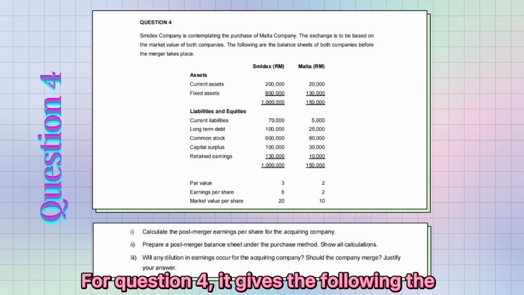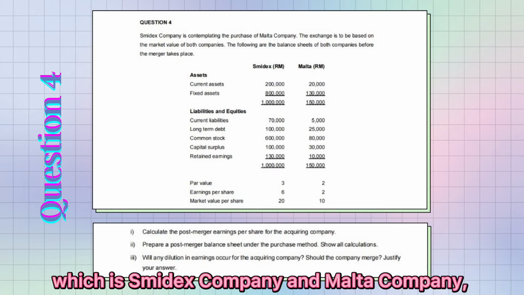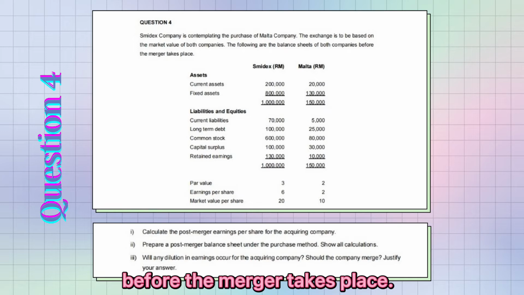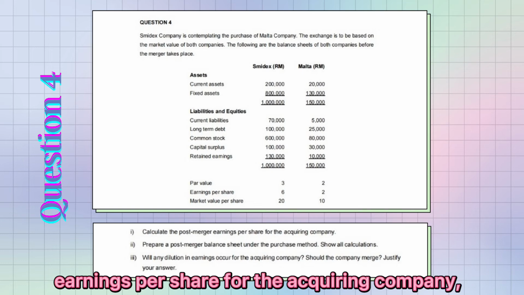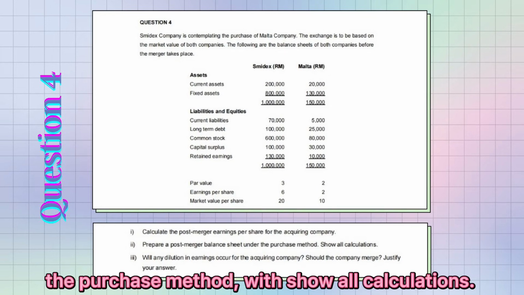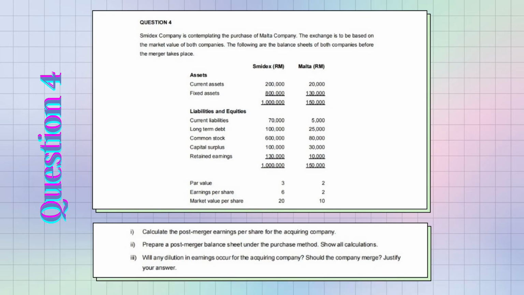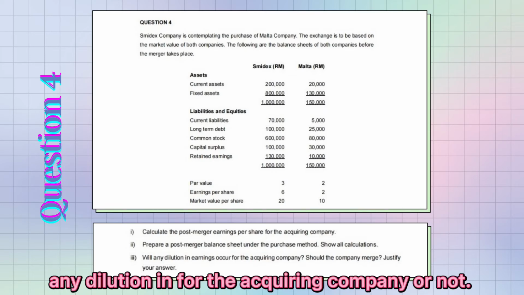For question 4, it gives the balance sheets of both companies, which are Smith's company and Malta company, before the merger takes place. In this question, we need to calculate the post-merger earnings per share for the acquiring company, prepare a post-merger balance sheet under the purchase method, which shows all calculations, and lastly, justify your answer with EPS, whether there is any dilution for the acquiring company or not.